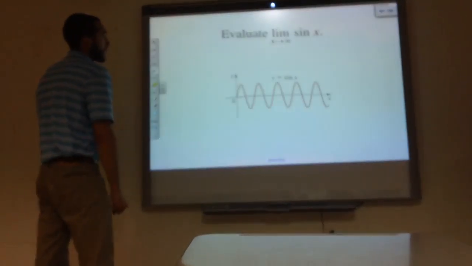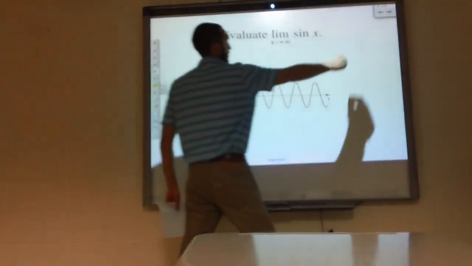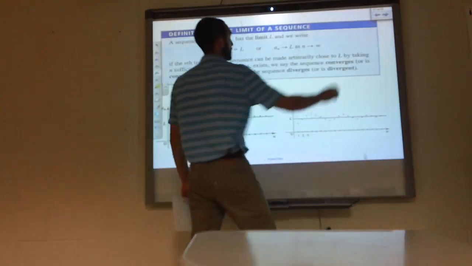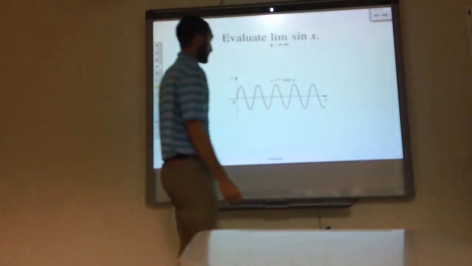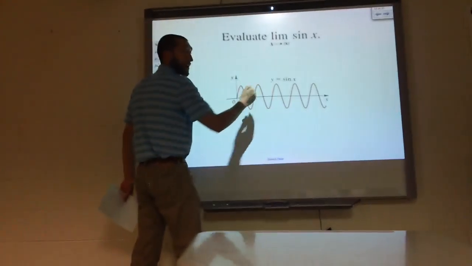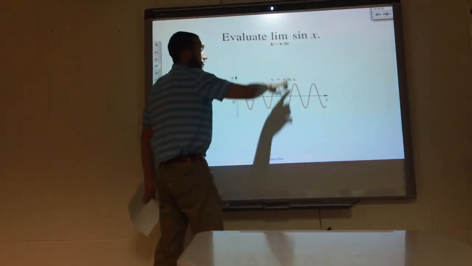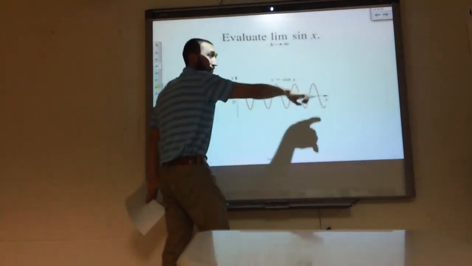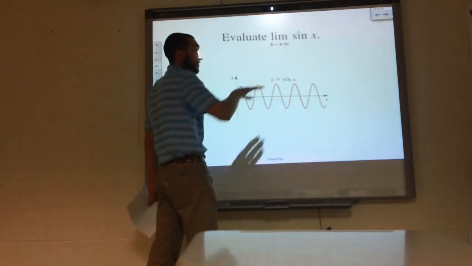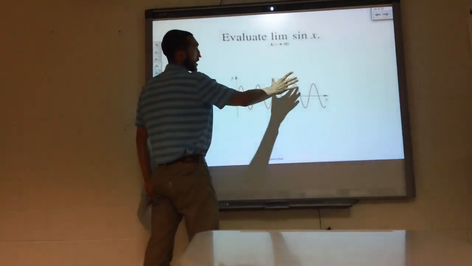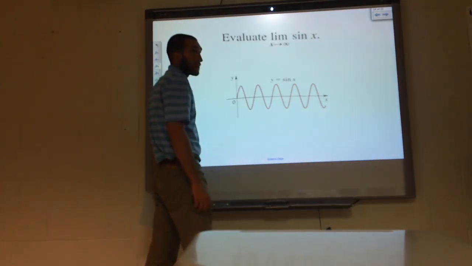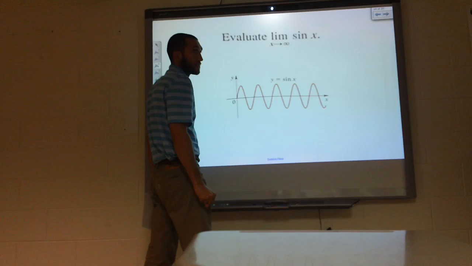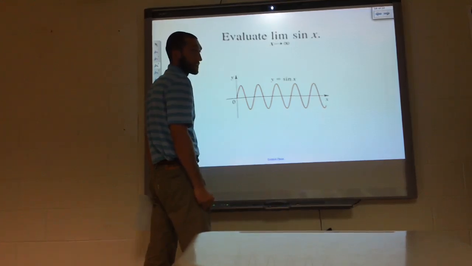Here's an example of one where we cannot get a limit. Here we're never going to round. As far as sine goes, it's going to stay the same amplitude away from our x-axis, so it's never going to have a limit. It's never going to reach just one number. So a lot of our trig functions aren't going to have limits. No limit. Does not exist. So if you evaluate the limit of sine x, you just put that it does not exist.